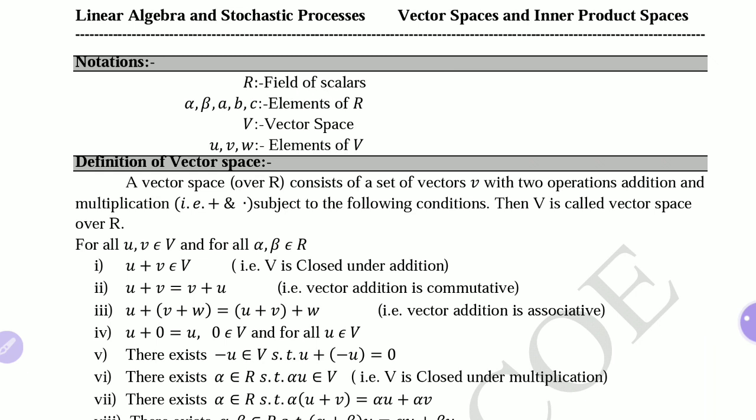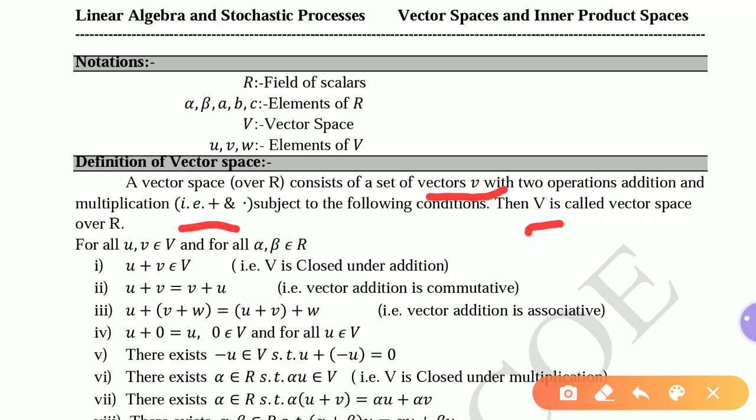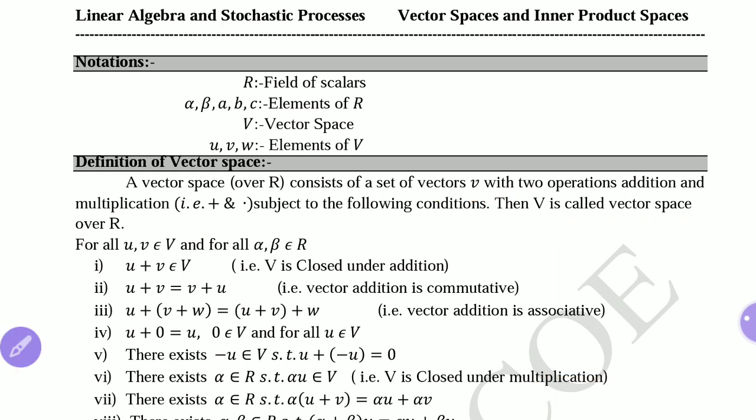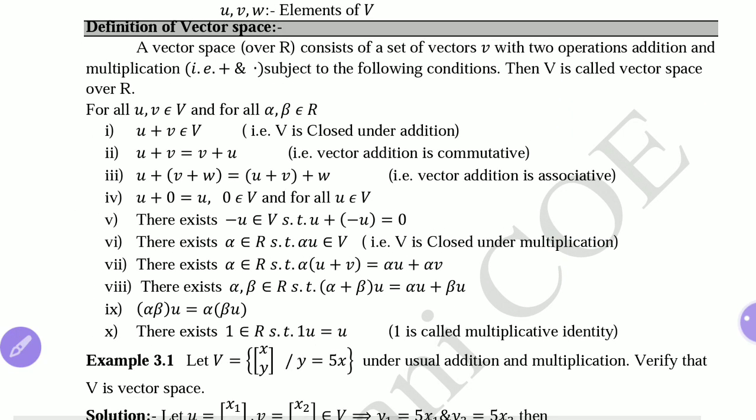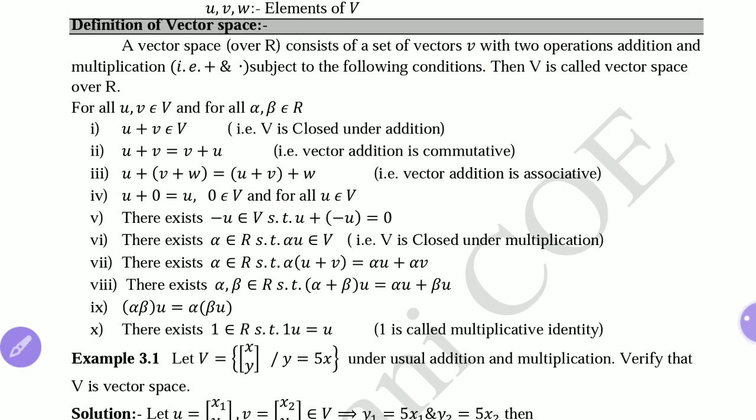When this set of vectors V, small v, which are the elements of the capital V set, under the operations addition and multiplication, satisfy the following properties, that set of vectors will form a vector space. There are a total of 10 properties it must satisfy.